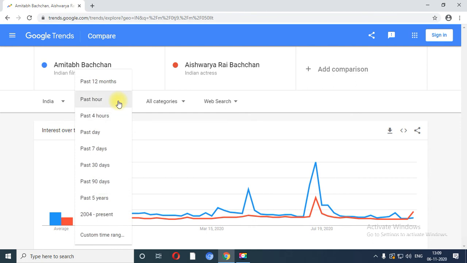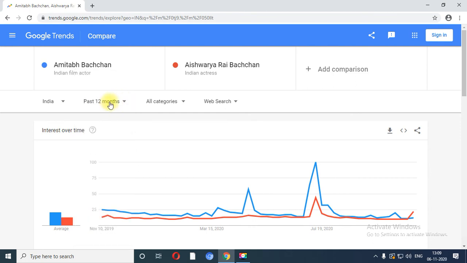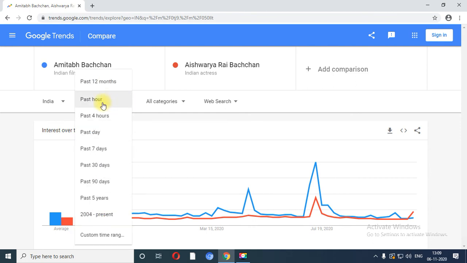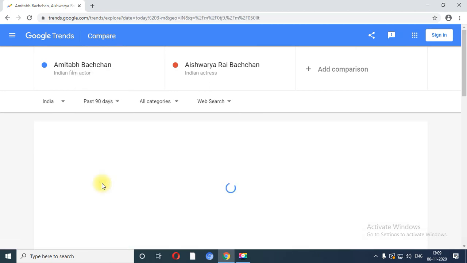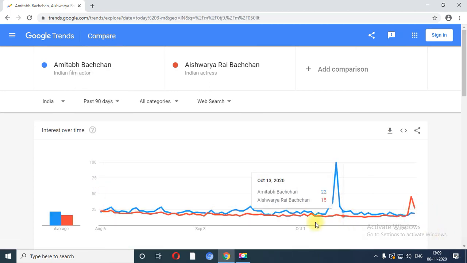Now over here you have a list: past 12 months, past hour, past 4 hours. So I am going to select past 90 days. Past 90 days means approximately the past 3 months. So there is a variation in the graph.